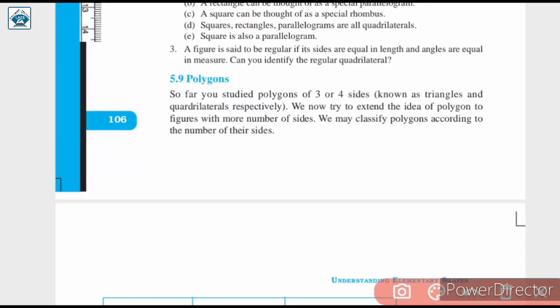The next topic we are going to discuss is polygons. We all have studied about polygons before. A polygon is a plane closed figure made up of line segments. It is made up of line segments, and we have studied about polygons having 3 or 4 sides, which are known as triangles and quadrilaterals respectively. Now we shall consider polygons having more sides, यानी कि 4 से ज़्यादा sides वाले polygons को हम लोग कंसिडर करेंगे, and we are going to name them according to the number of sides.